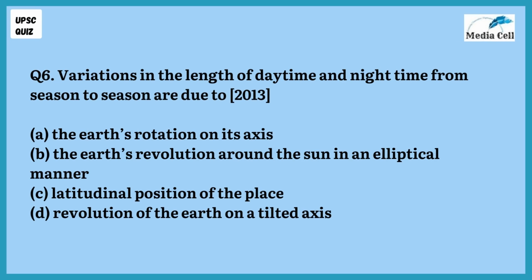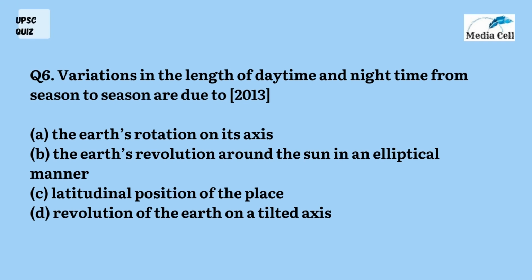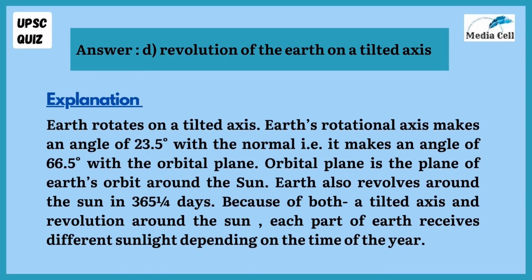Variations in the length of daytime and nighttime from season to season are due to: the Earth's rotation on its axis, the Earth's revolution around the Sun in an elliptical manner, latitudinal position of the place, or revolution of the Earth on a tilted axis. And the right answer is D, revolution of the Earth on a tilted axis.